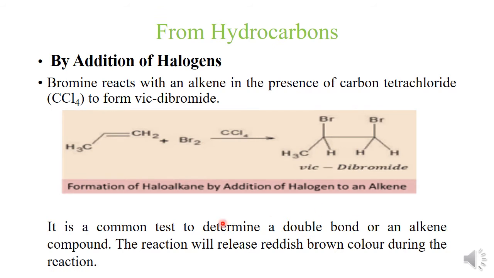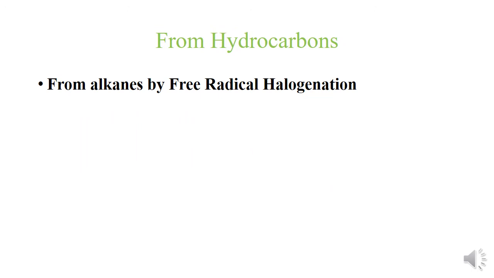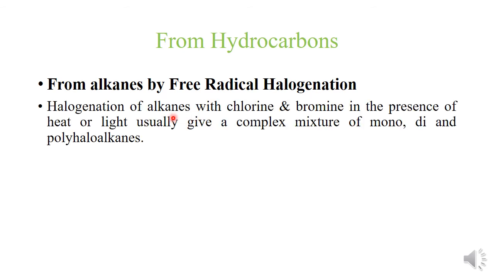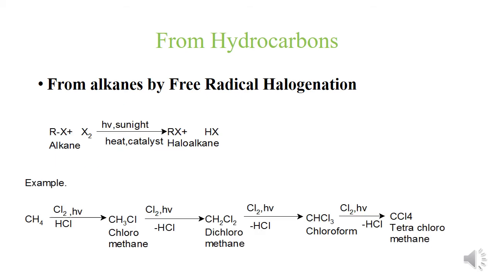So that's why this reaction is used as a common test to determine the presence of a double bond or an alkene compound. The next preparation is from alkanes by free radical halogenation. Halogenation of alkanes with chlorine or bromine in the presence of heat or light usually gives a complex mixture of mono, di and polyhaloalkanes. For example, the chlorination of methane leads to the formation of four products, that is